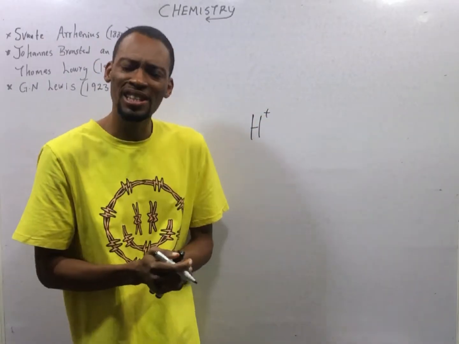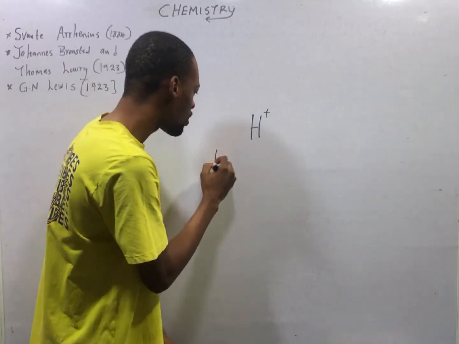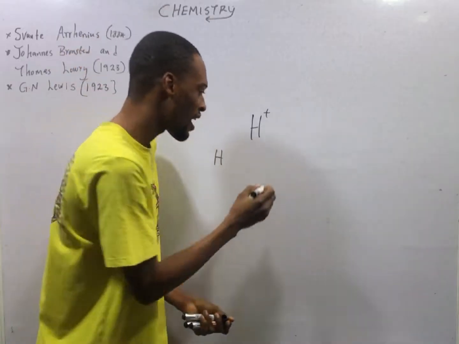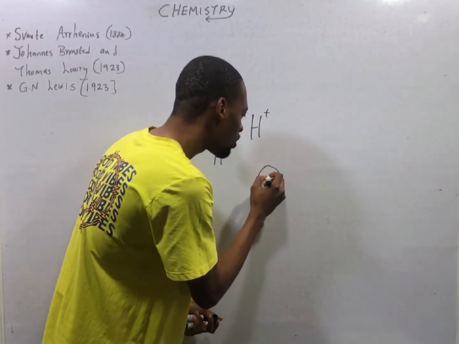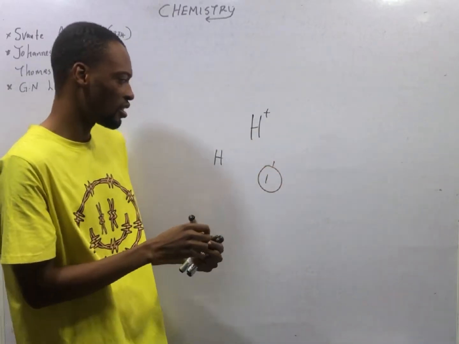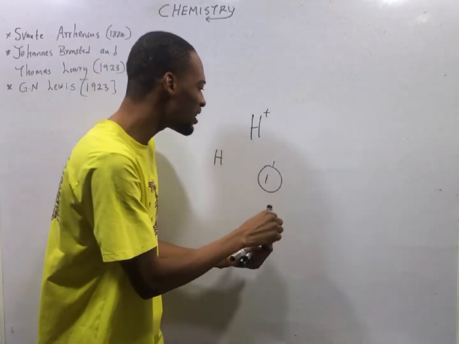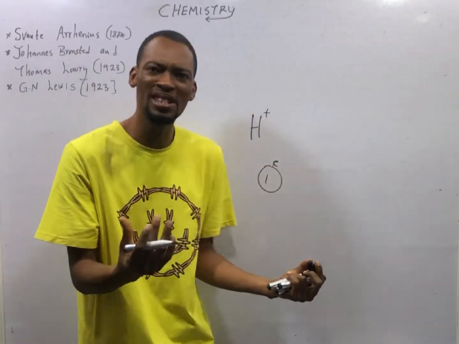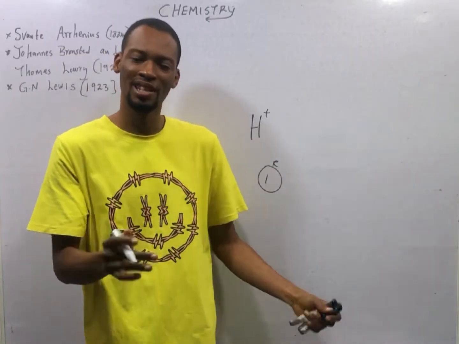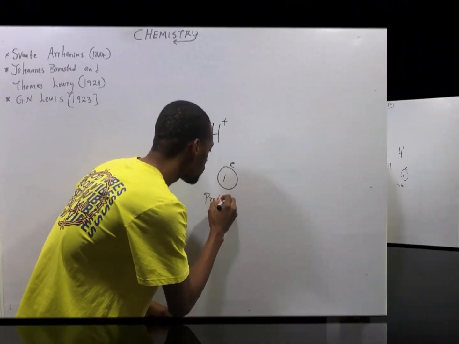So, how is hydrogen ion formed? Hydrogen ion is formed when hydrogen atom gives out one electron. Hydrogen atom has one proton and one electron in the outermost shell. So, if hydrogen atom gives out the only electron it has, it simply means that it doesn't have an electron anymore, only the proton is remaining. So, hydrogen ion is referred to as proton.